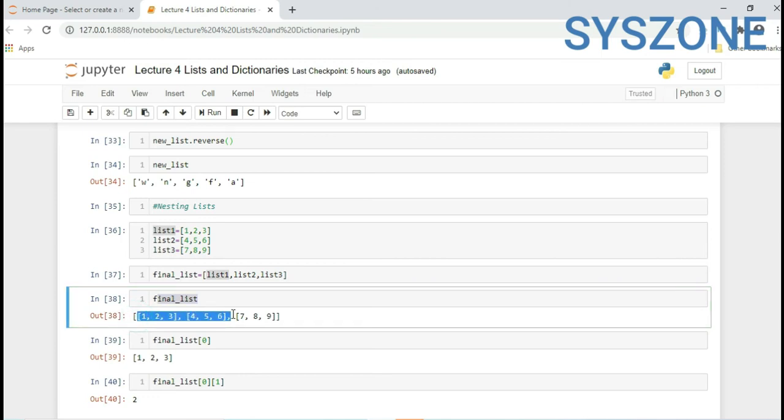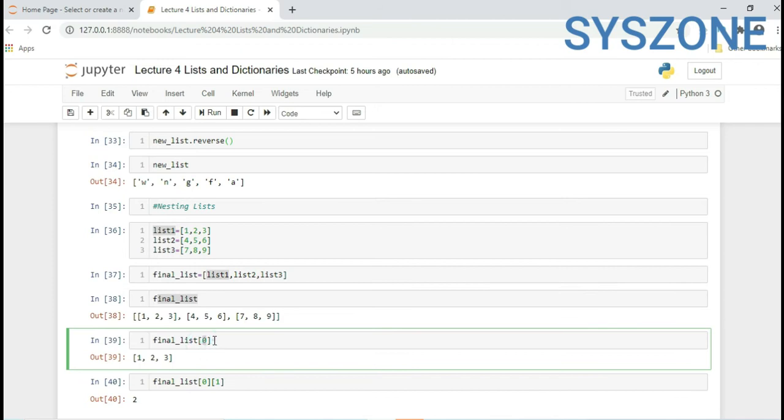After executing it, here I have three items which are of list type, and which are also lists only. Now if you want to extract the first item from it, its index position is 0, the next index position is 1, and the next is 2. So for the first one, you have to provide the index position.